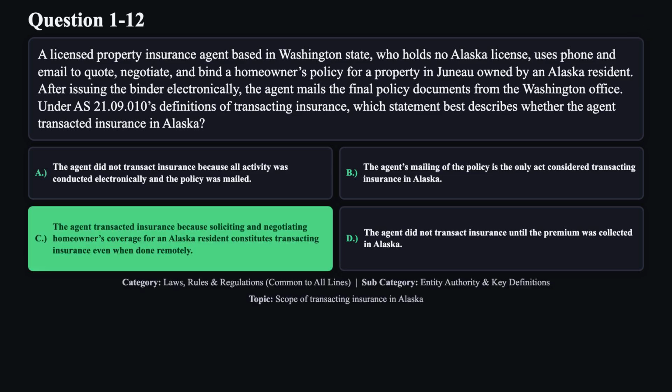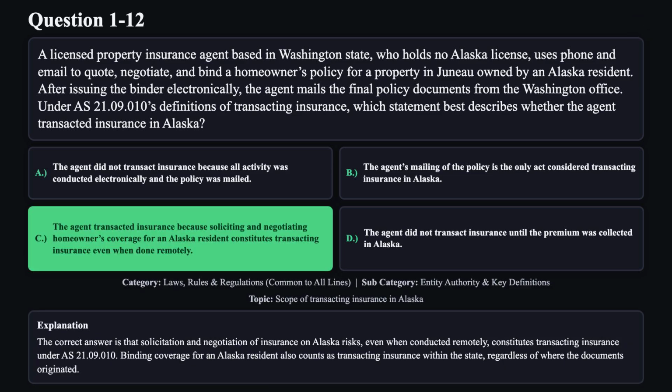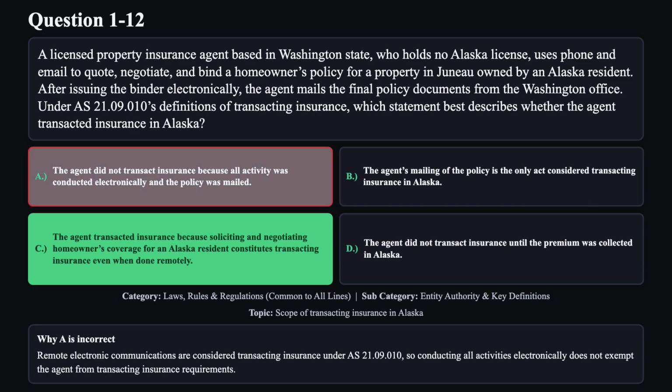The correct answer is C. The correct answer is that solicitation and negotiation of insurance on Alaska risks, even when conducted remotely, constitutes transacting insurance under AS 21.09-010. Binding coverage for an Alaska resident also counts as transacting insurance within the state, regardless of where the documents originated. Reason A is not correct.